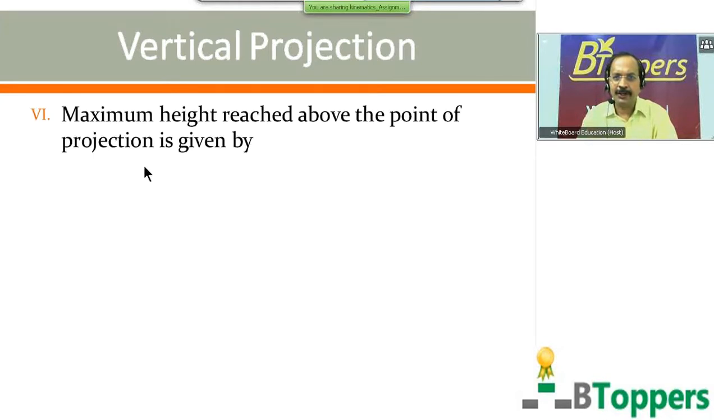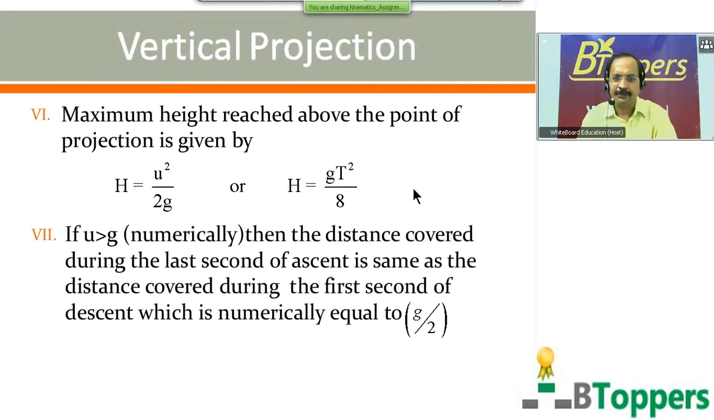Maximum height reached above the point of projection is given by capital H equal to u square by 2g, or in terms of time of flight you can write capital H equal to small g into capital T square by 8.